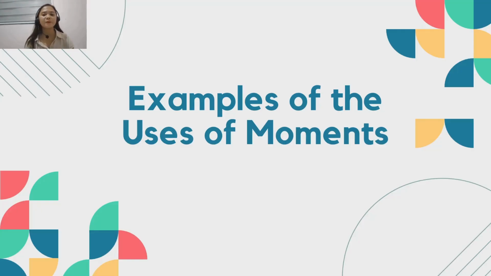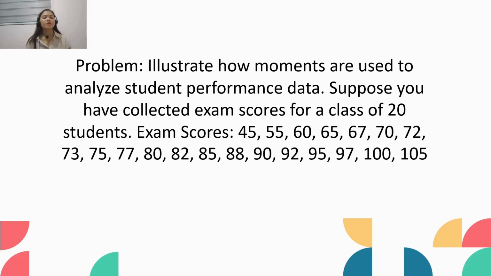So let's have an example. We have here a problem. Illustrate how moments are used to analyze student performance data. Suppose you have collected exam scores for a class of 20 students.